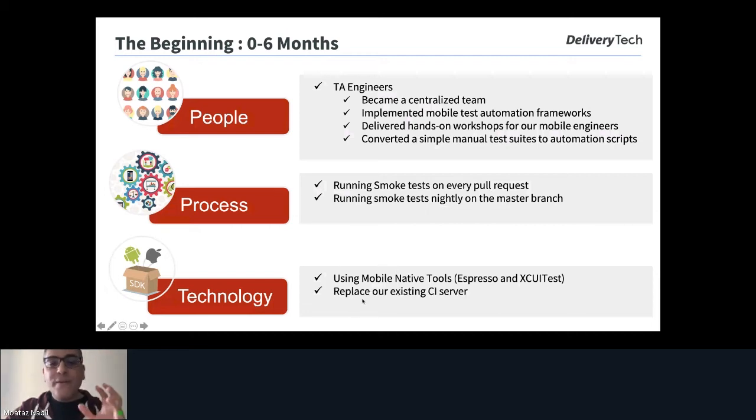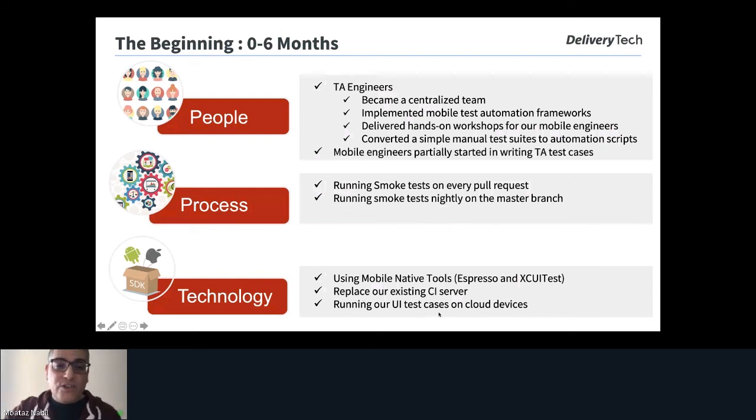And here we replaced our existing CI because, as we remember, it was fragile, with different configurations and a lot of issues in the configurations. We also run our UI test cases on cloud devices, because previously we were running on local devices and also had problems with this. So we decided to run on cloud devices. This is the beginning phase.